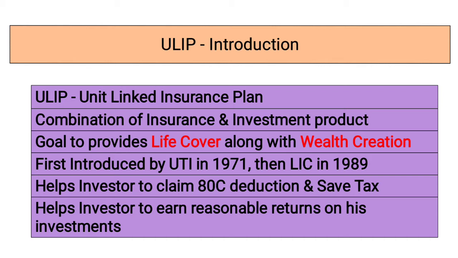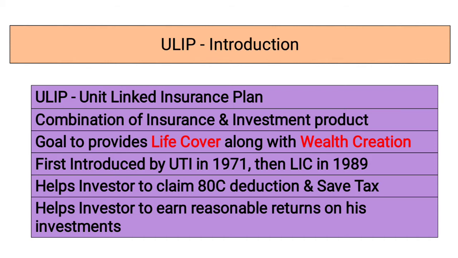Here the investor gets the benefit under 80C for his investment in ULIP, so that he can claim a deduction under section 80C of the income tax, through which he can save tax on his total income. Here the investor also gets the benefit of reasonable returns over a longer period.